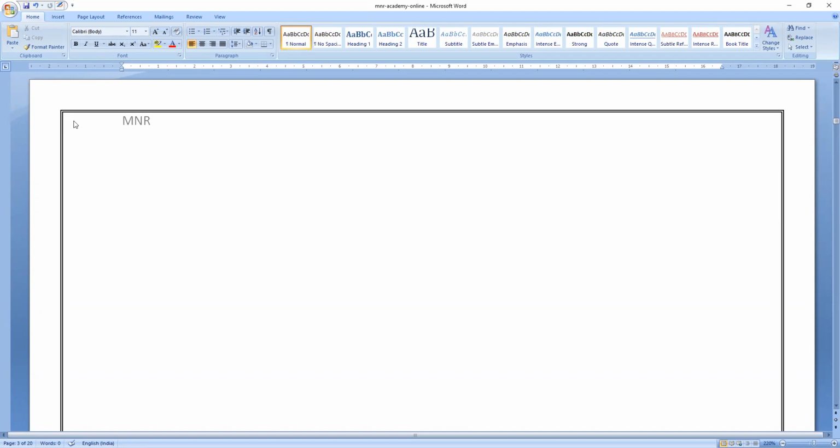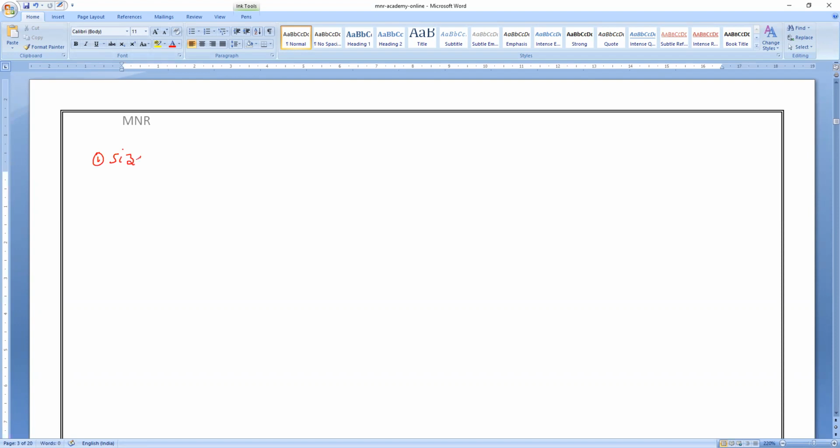Many experiments it is. So the first one, you can notice, we have made it to prove that the size of the particles is very small. We have done one or two experiments, and the next one, the second property. What is the second property? Interparticle space, intermolecular space, or we can say interparticle space.